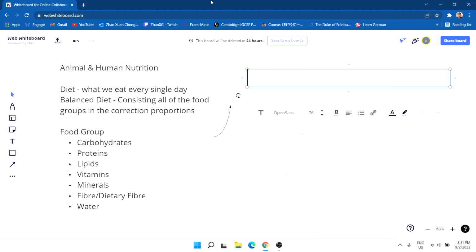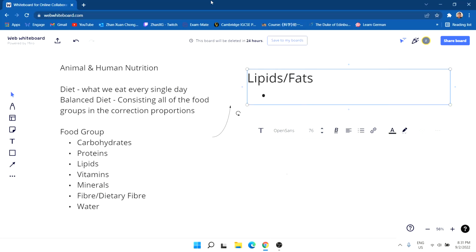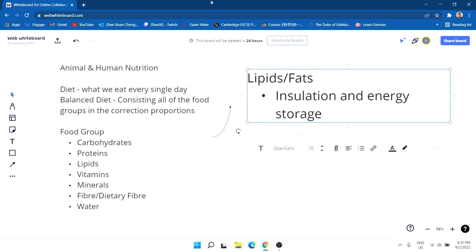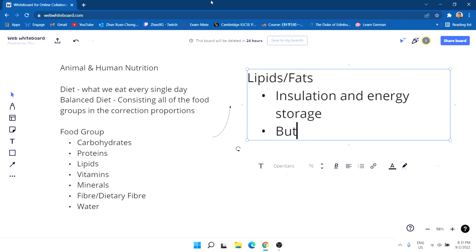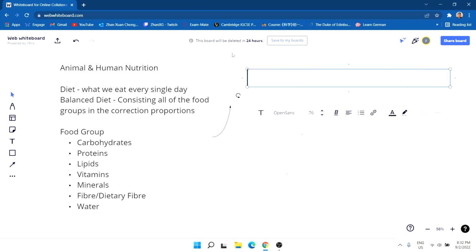Next, we have lipids or fats, and they are insulation and energy storage for our human body. And then butter and oil are basically what we call fats. Next, we have fiber.